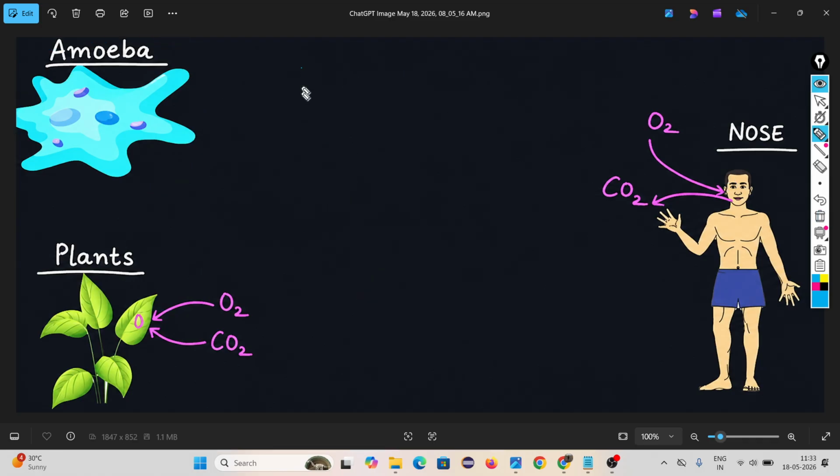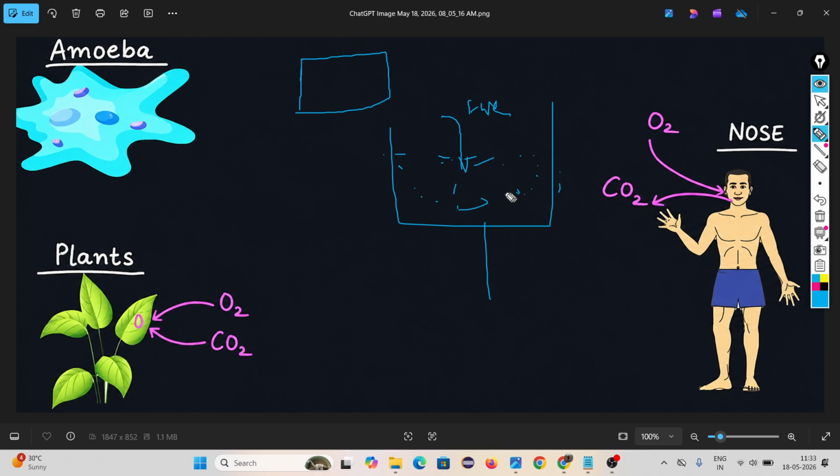What does it mean? Suppose in a bucket of water, I am putting some ink. After a few seconds, you will see the ink is mixing with that water properly. How does it happen? Due to diffusion.